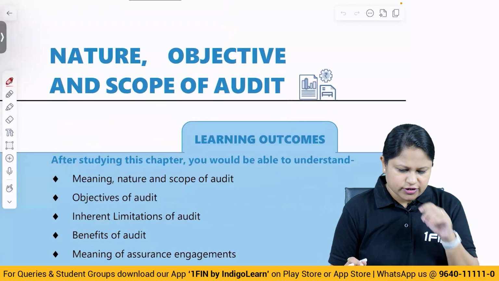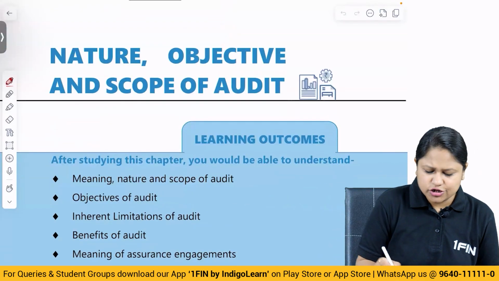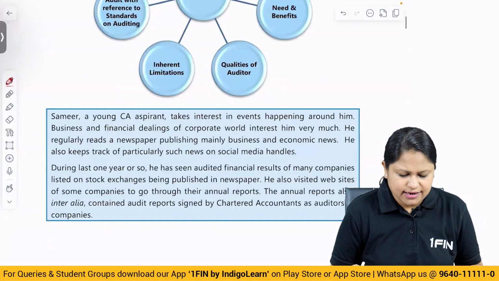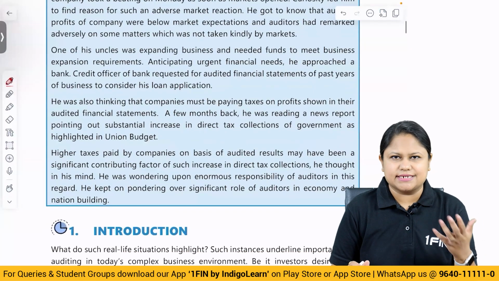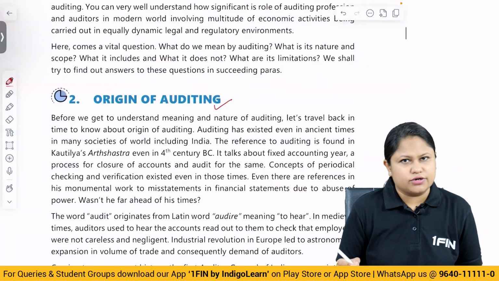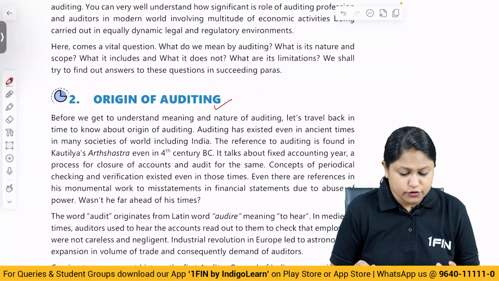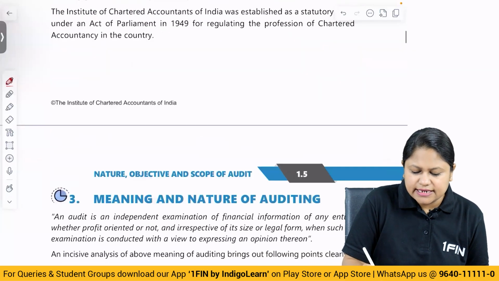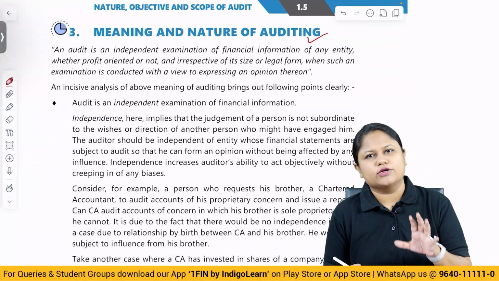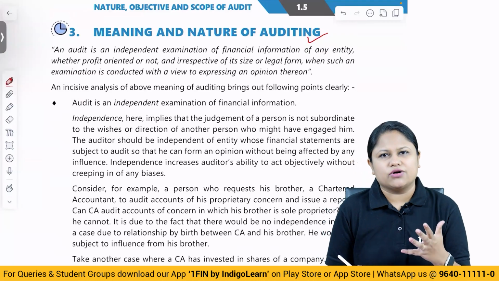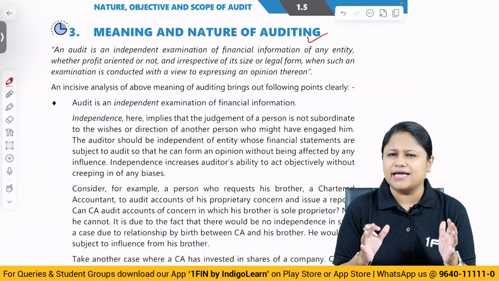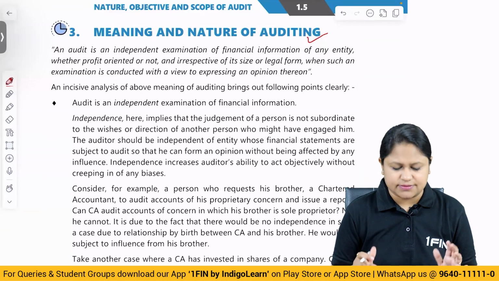The first topic for us was the nature, objective and scope of audit. There we began our discussion, which I have given you as a basic introduction, and we understood in detail the origin of audit, so that part has been covered in full. Then we have the meaning and nature of auditing, where we discuss what audit is, the nature of auditing, and whether it is investigation or not. All of those things have been taken care of, and we have done ample examples here to understand the concept.